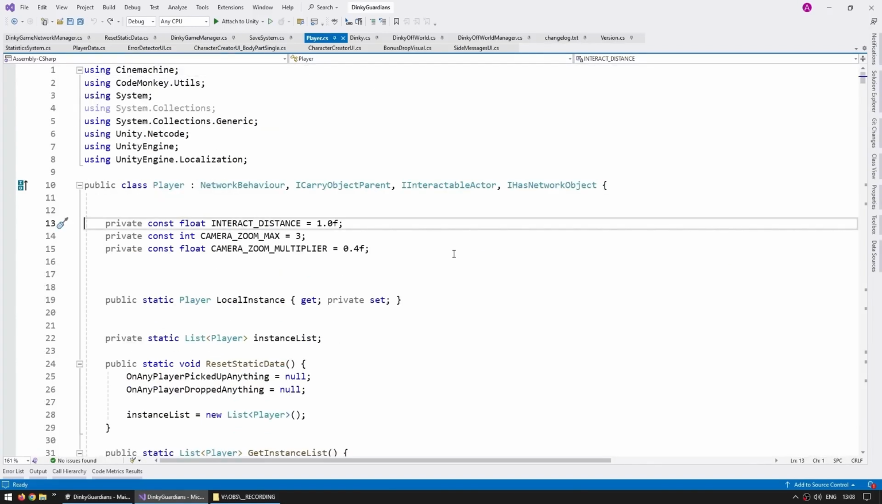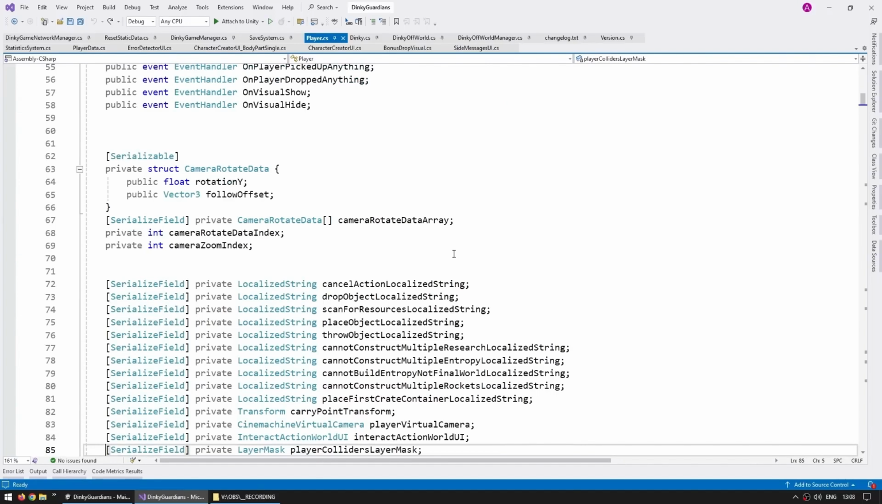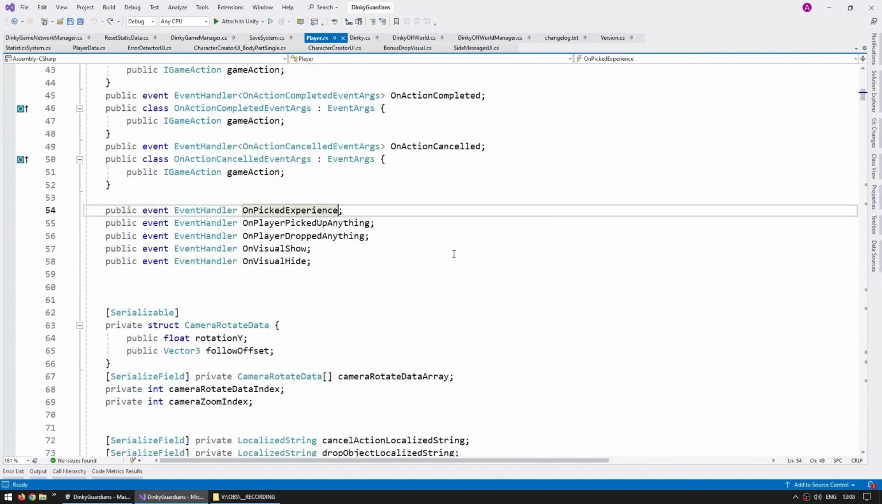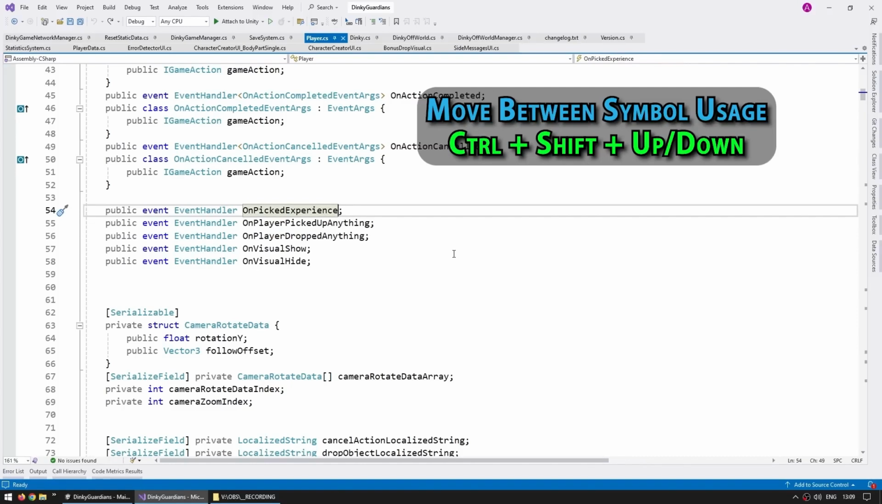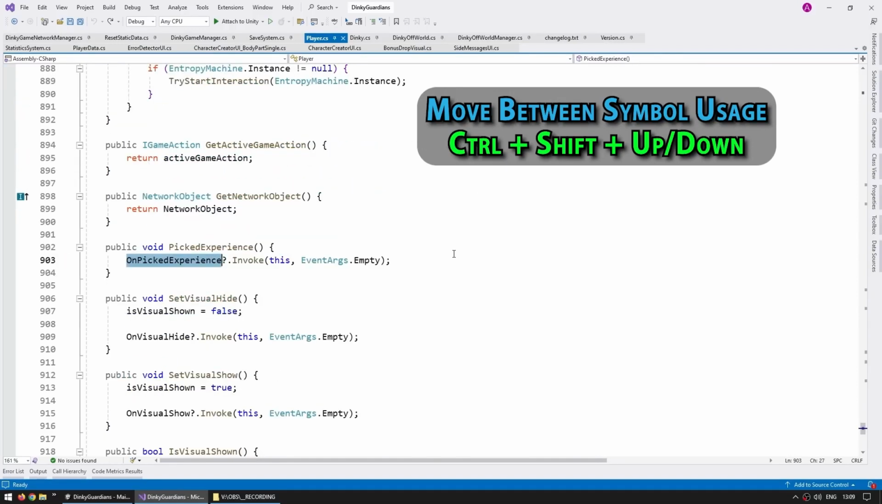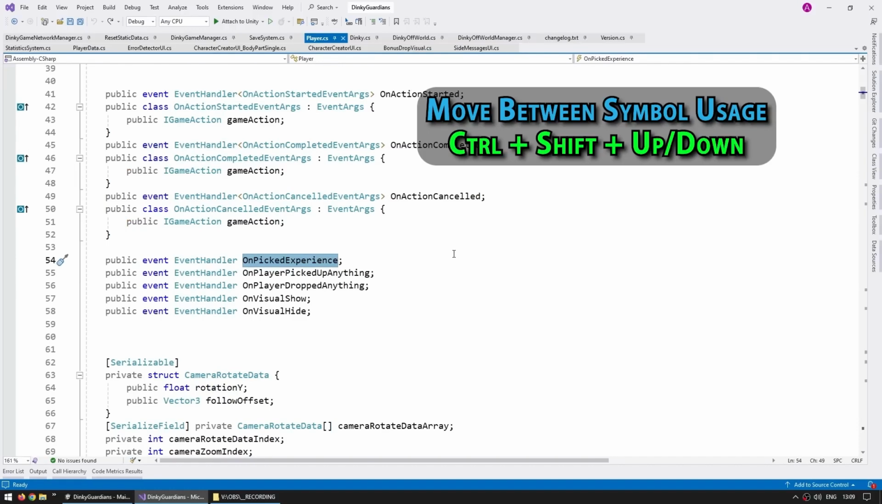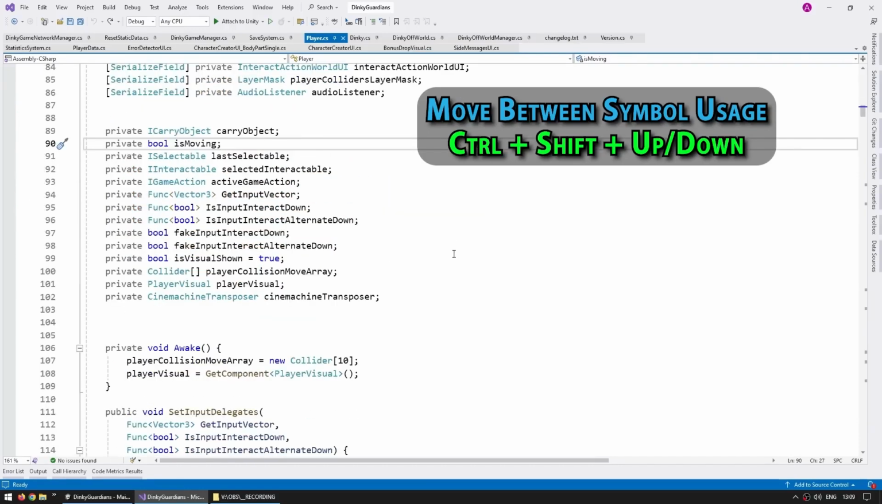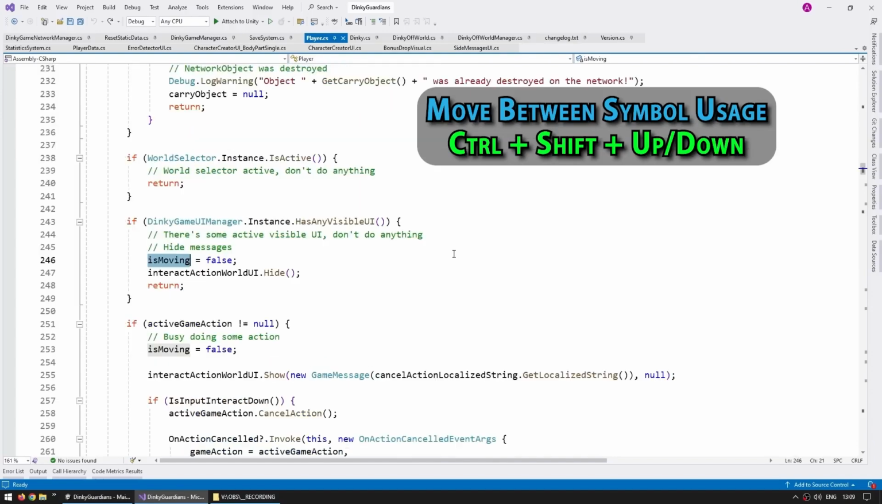And another very useful one for moving around is simply put the cursor on top of some kind of symbol. Like for example, let's say this one, this event on player picked up the experience. And then if you press Control Shift and either up or down, this will move the cursor to the next or previous reference of that symbol. So for example, over here, you can see how it's really useful. This script has almost 1,000 lines of code, but I can very easily see exactly where this one is being referenced. I just move up and down, and yep, here's the definition, and here is where I'm using it. So whenever you want to see all the various places in which you are using some kind of symbol, that can be a function, an event, a variable, literally anything, just hold down Control Shift and then up and down, and you can see all the places in which that symbol is being used.